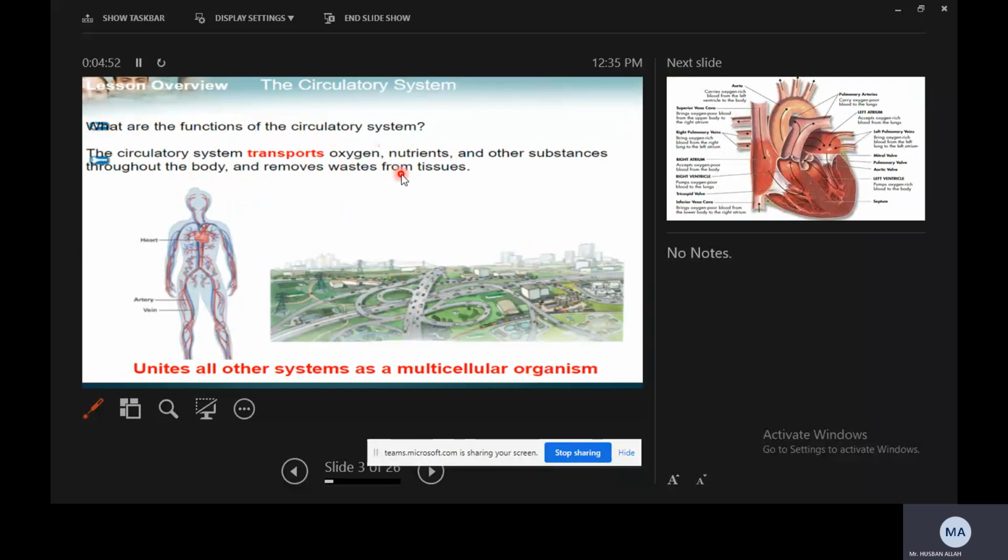If you look, carbon dioxide is collected by the blood from the body and given to the respiratory system, and it is removed from the body when we are breathing out, right? Breathing in, taking oxygen; breathing out, giving out carbon dioxide. So it is removed from the body.